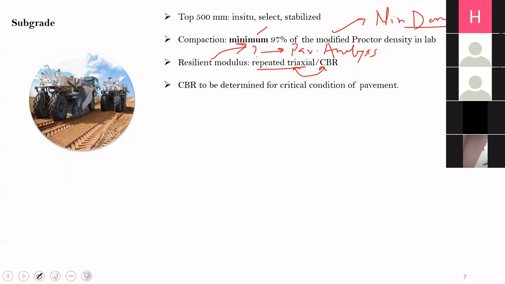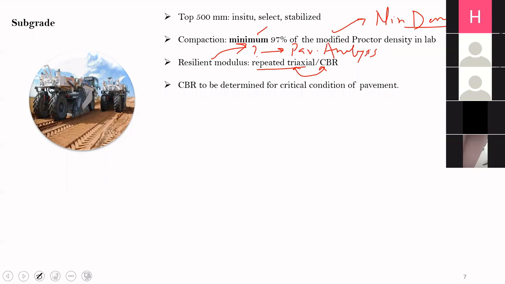Now, how is CBR determined? Like, what moisture content should be used for making CBR samples, how should it be compacted, and so on. CBR is to be determined for the critical condition of the pavement, which means the moisture content you are using is not the optimum moisture content which you found from the Proctor test. This is a confusion sometimes.